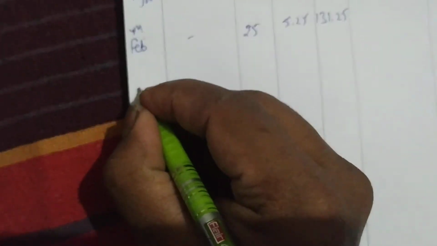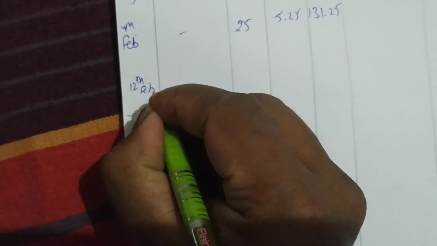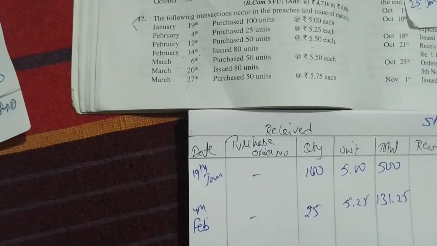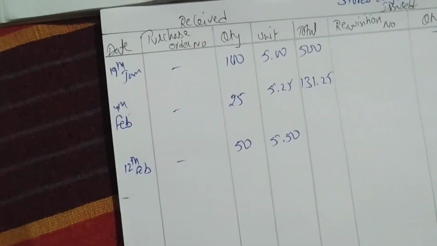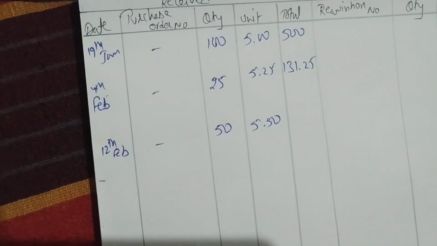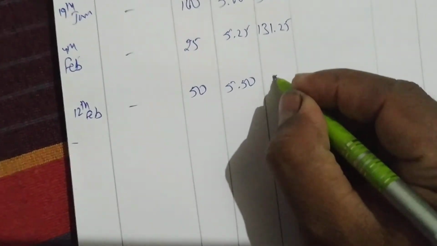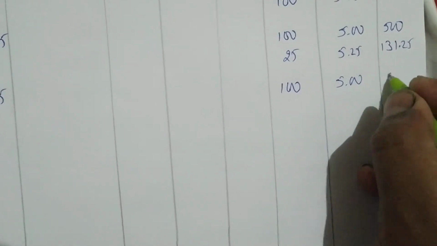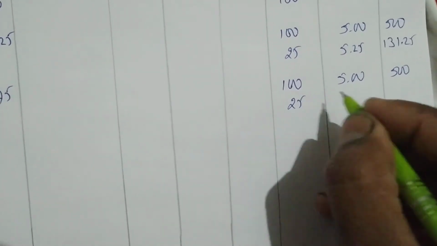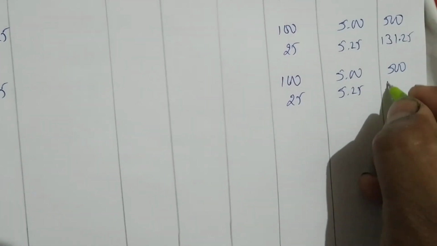Next, February 12th, again they purchased 50 units. So let me write here Feb 12, no purchase order number. They purchased 50 units at rupees 5.50. 50 into 5.50, so 275 they have purchased. So in the last column again you write first 100, 5 rupees, 500, 25 units, 5.25, 131.25, 50 units, 5.50, 275.